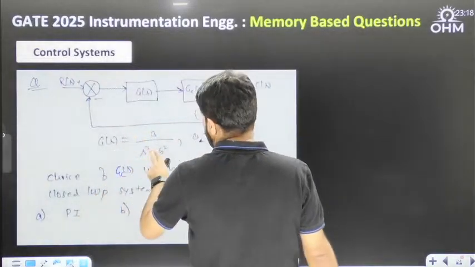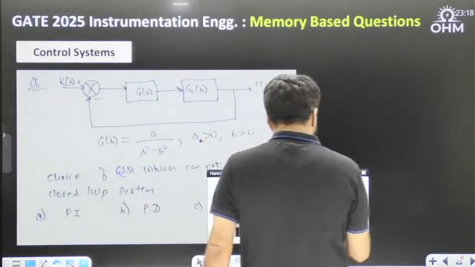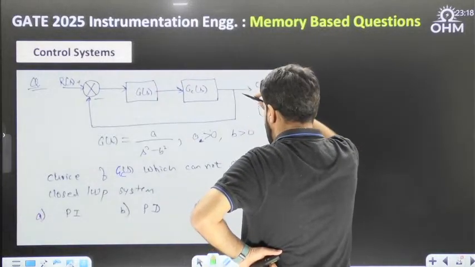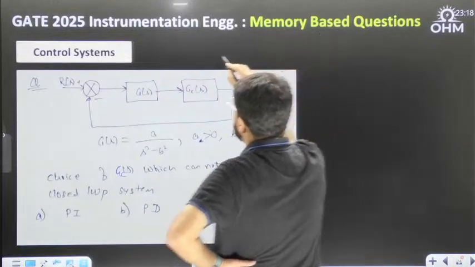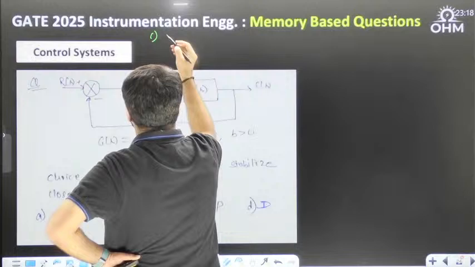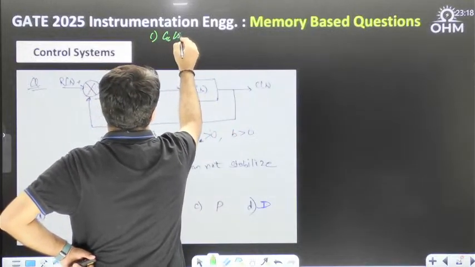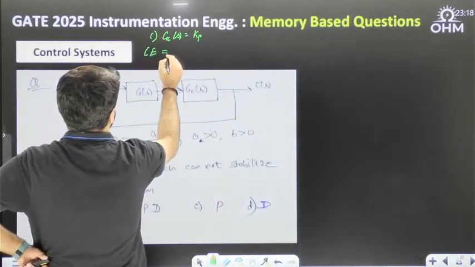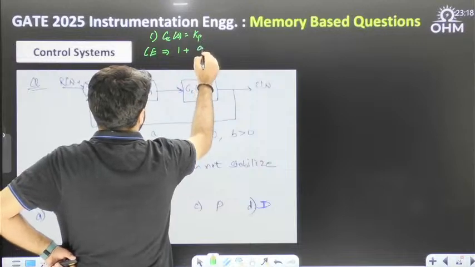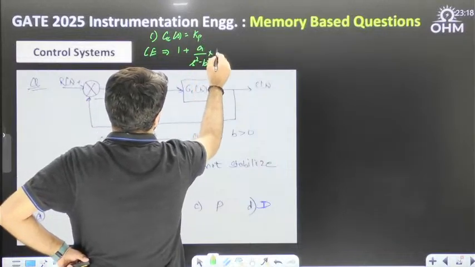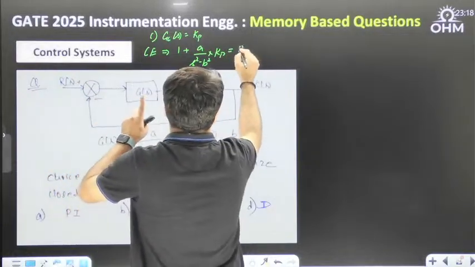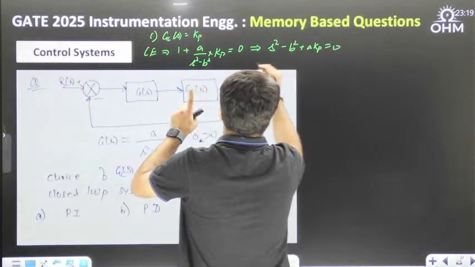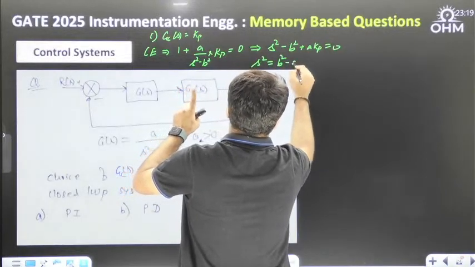So there is the GS, A upon S square minus B square. A and B are positive, correct? So if I talk about closed loop stability, let me start with the simple case, P controller. What is the GC of the P controller? It is some constant Kp. Then how will your characteristic equation look? Characteristic equation will be 1 plus A upon S square minus B square into Kp, cascaded, equal to 0. See, S square minus B square plus AKp equal to 0. So S square equal to B square minus AKp.